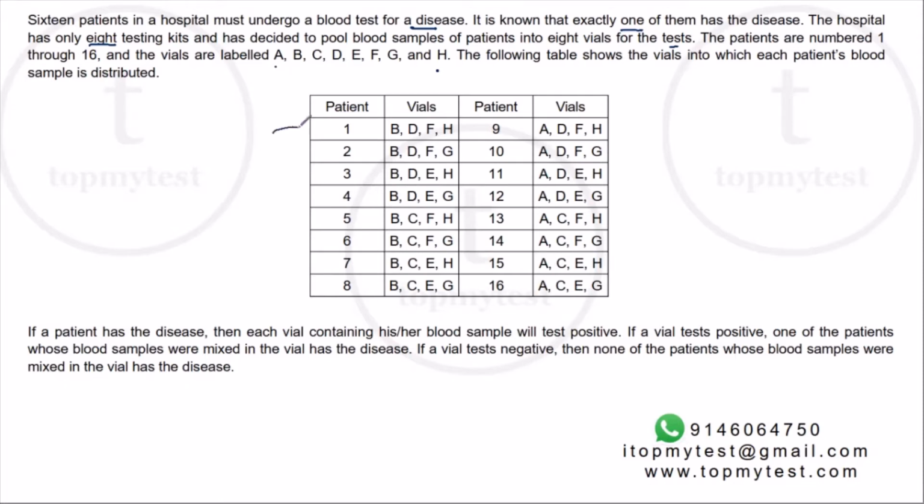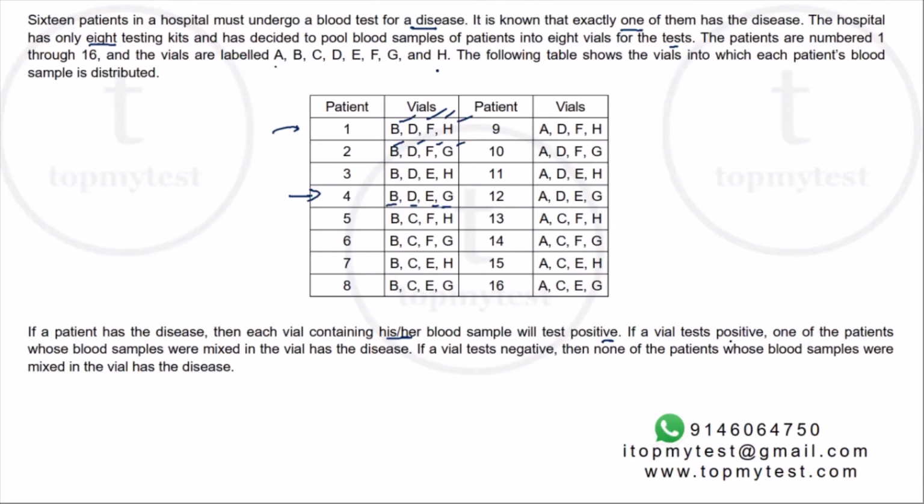So patient 1's blood is available in B, D, F and H. Patient 2's blood is available in B, D, F and G. Right? And so on. Let's see what else we know. If a patient has a disease, then each vial containing his or her blood sample will test positive. So if 4 is infected, then vials B, D, E and G, all 4 of them will show a positive result, right?